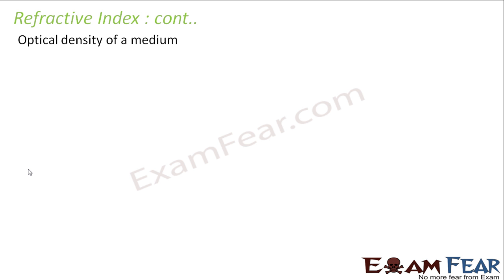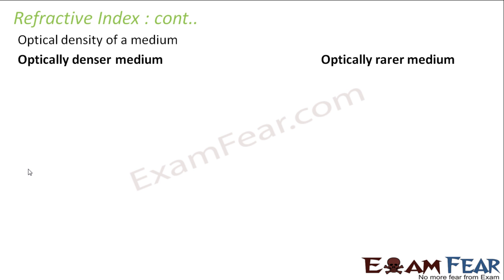And optical density is again a property which is decided by the refractive index. So optical density is something which will again decide how much refraction will take place. So optical density is directly related to the refractive index. We have two types of medium, optically denser medium and optically rarer medium. So what is an optically denser medium? We call a medium optically denser if its refractive index is more with respect to the other medium. Since it is denser, rarer, it is a comparative degree.